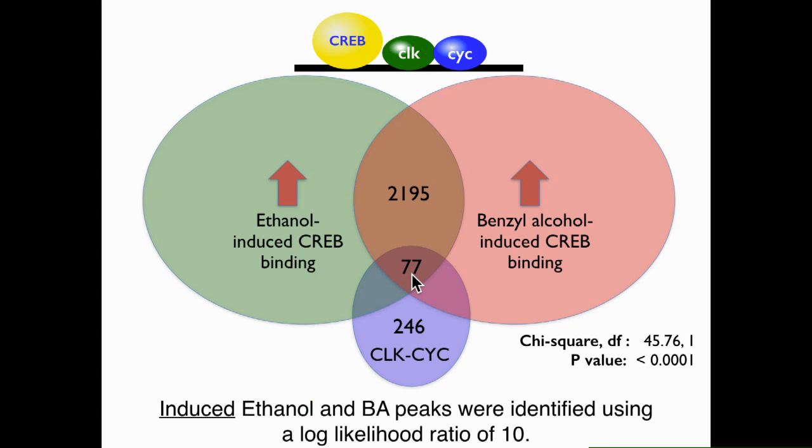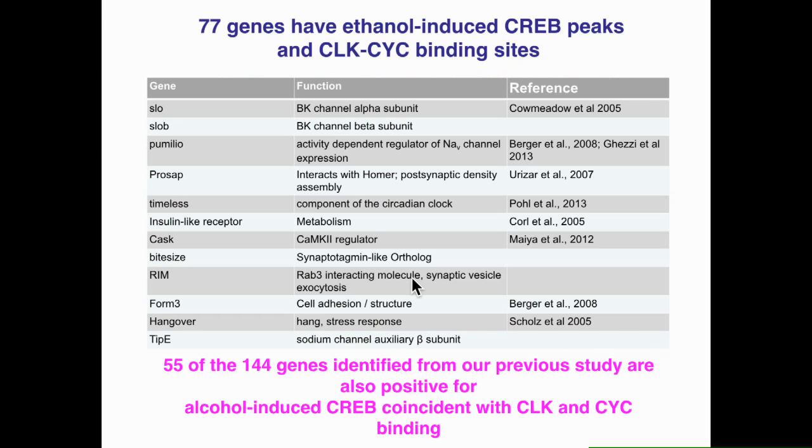Now, I want to point out that these are sites that are induced by ethanol and benzyl alcohol. These aren't just the static sites that are there as the animal's doing its day-to-day life. So when we look at these 77 genes, we find that they contain most of the well-characterized tolerance genes from the literature. And these references are papers that show that these genes on the left are involved in tolerance. The ones that don't have references are ones that one would probably predict would, based on other work in the papers, be involved in tolerance.